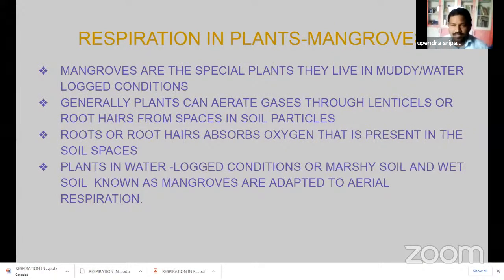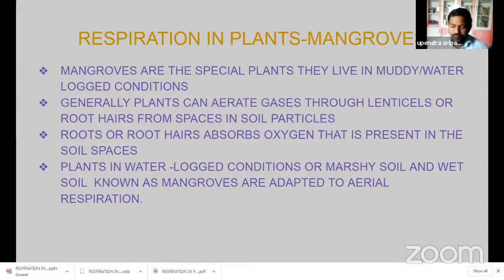Children, as I already said in previous slides, roots respire through root hairs, where in the soil gaps and soil spaces, roots absorb oxygen by root hairs.